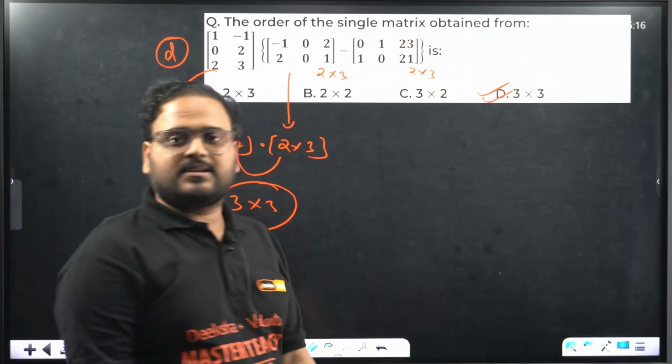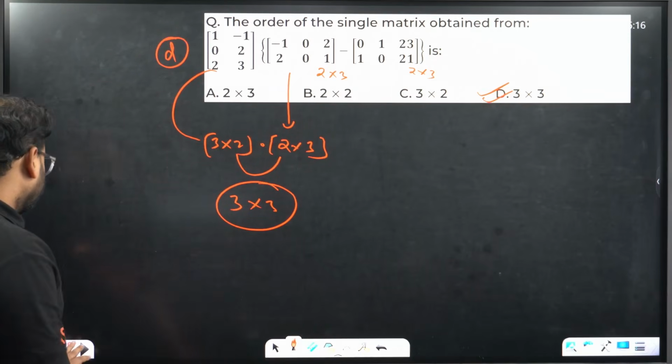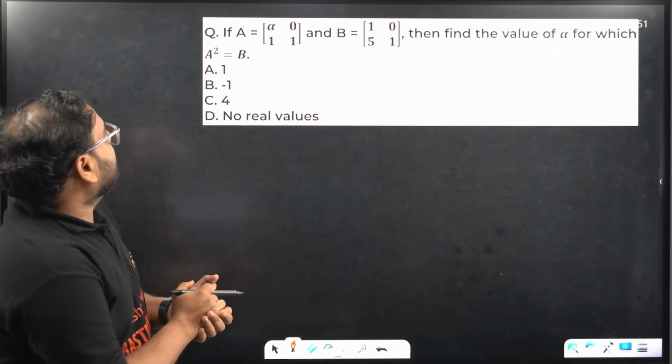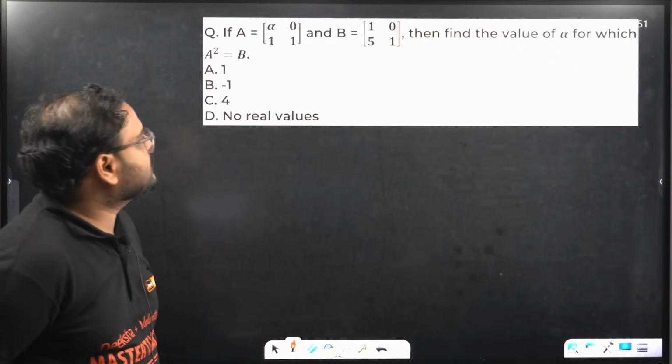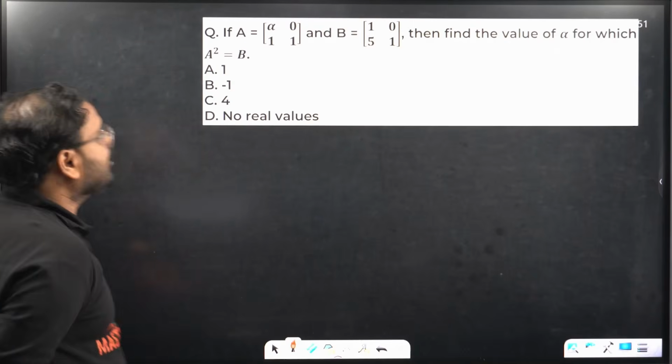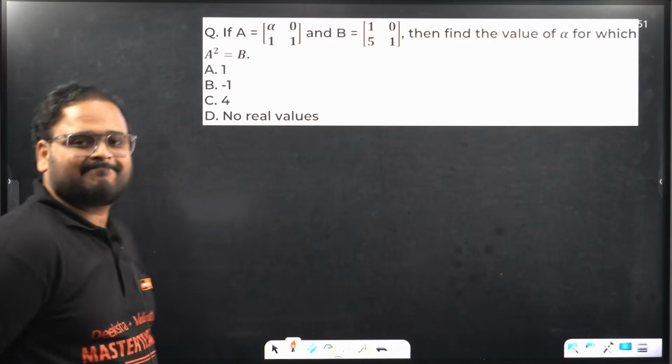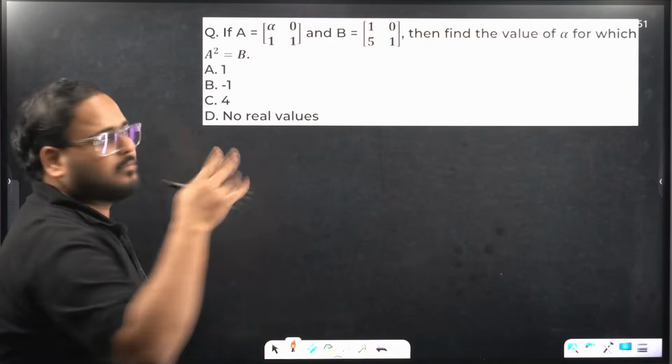Clear, right? Is it clear? Okay, let's move on. The next question. A is given as a 2 cross 2 matrix: alpha, 0, 1, 1. B is given as 1, 0, 5, 1. Then find the value of alpha for which A square is B. A square is B. This is that integral power wala question.